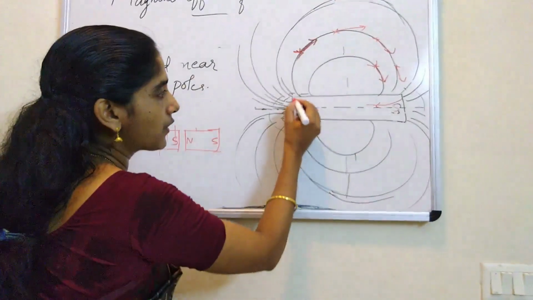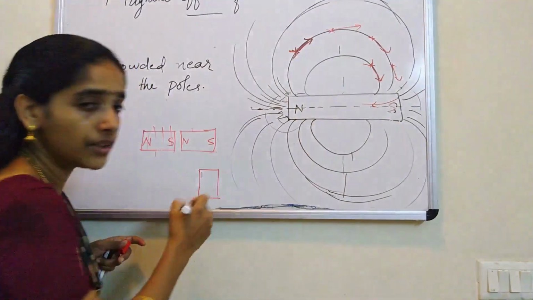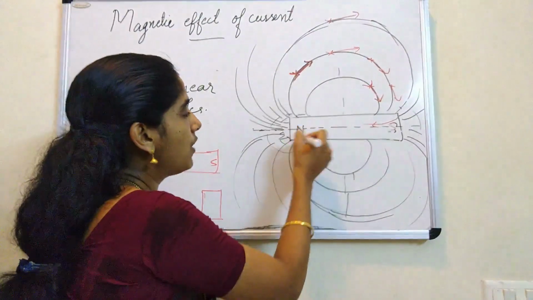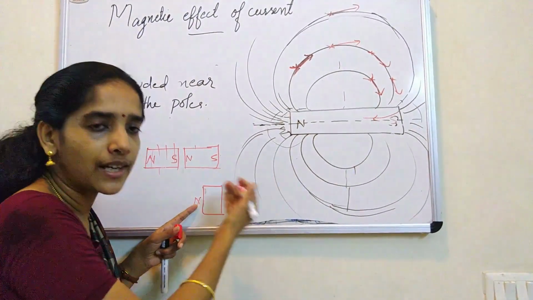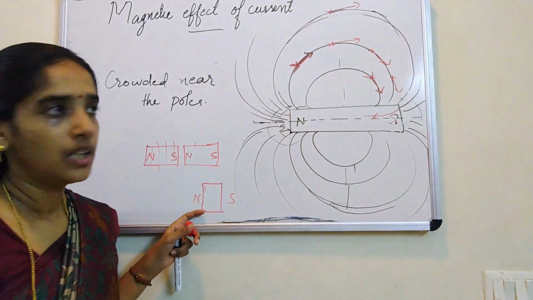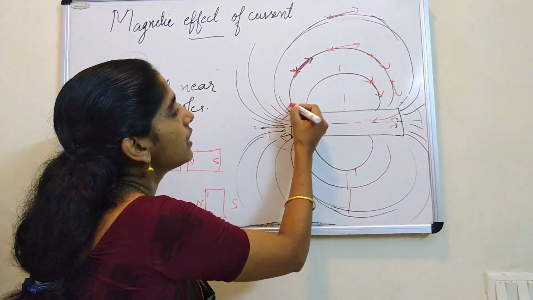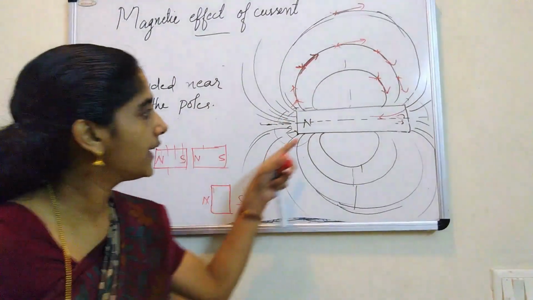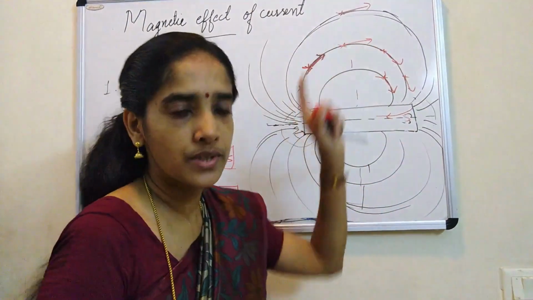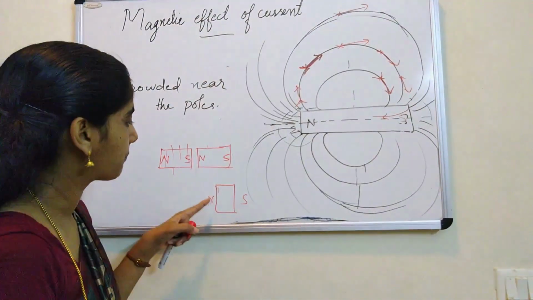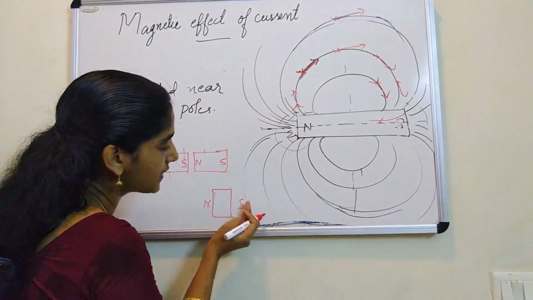Let me take a small part out of it. I am taking a very small part and drawing an enlarged figure of it so that it is visible to you. For this small region, this end is north, so the back side of that piece will be south. Now look here. If you leave a compass needle here, how will the needle show the direction? This way. Why? This is north, so it will be attracted by south, and this end will be north. That is why the compass needle moves like this. Then what happens inside? Let us have a look here. I made this one. This is north, so this side will be south.